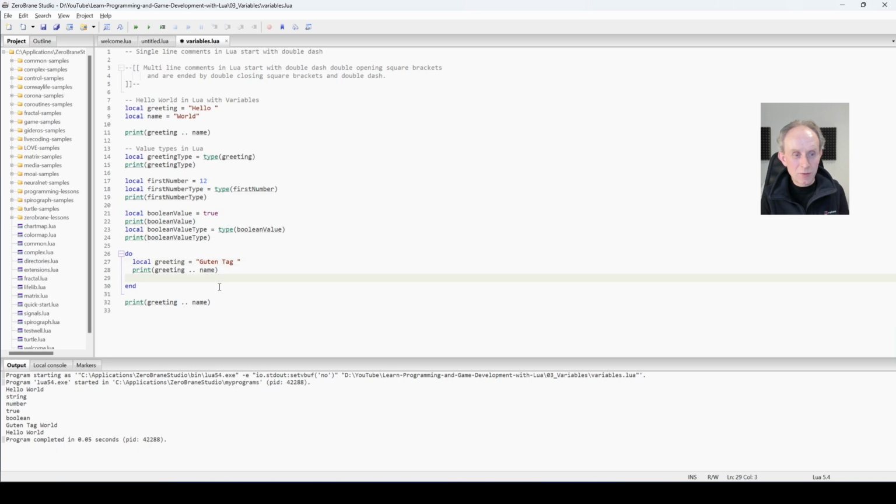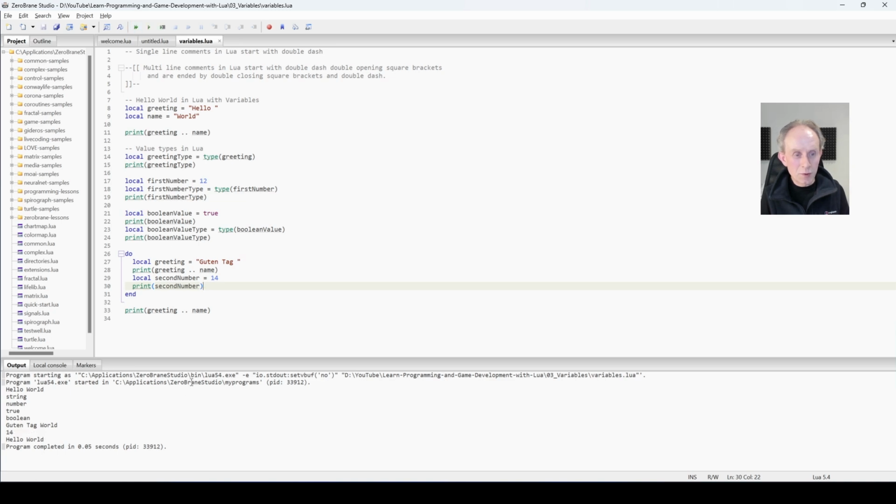Let's create a second local variable here, and we're going to call this local second number. So this is different to the first number, which was 12, and we're going to call this 14. And then we're going to print it. And then we're going to run it. So we get 14. So what happens if we try to print it here?